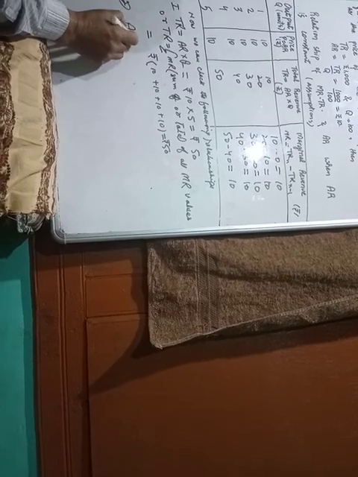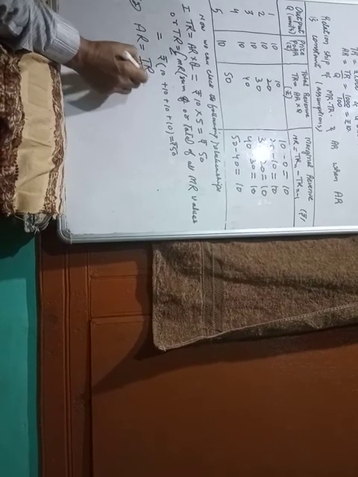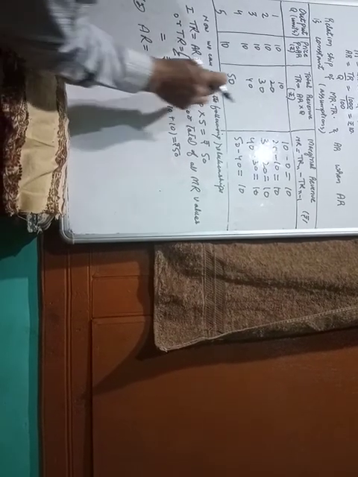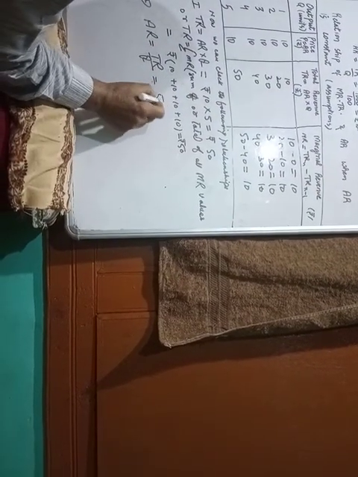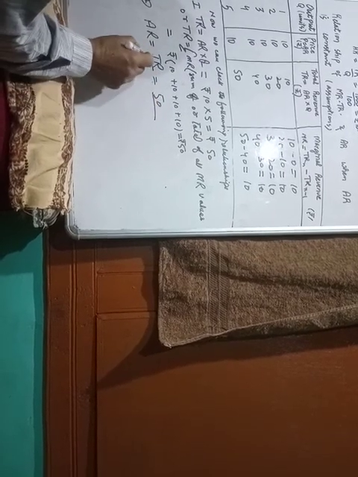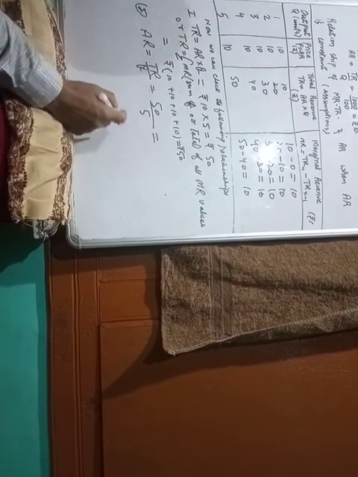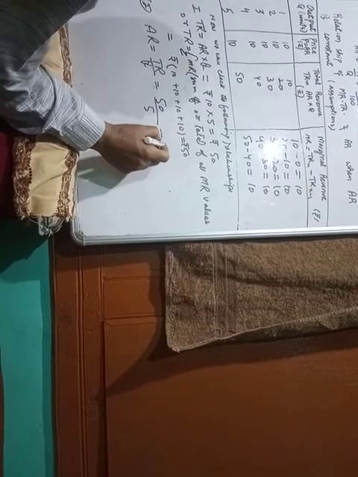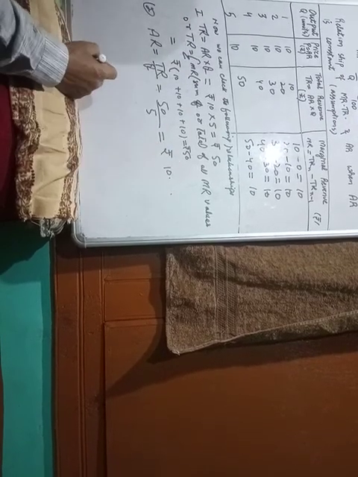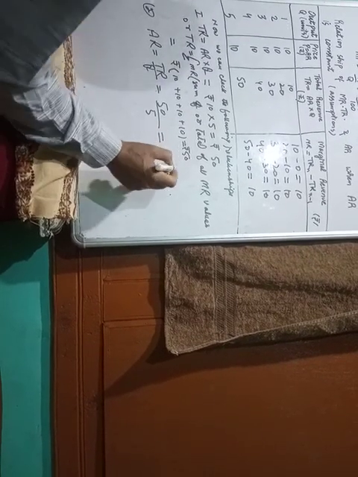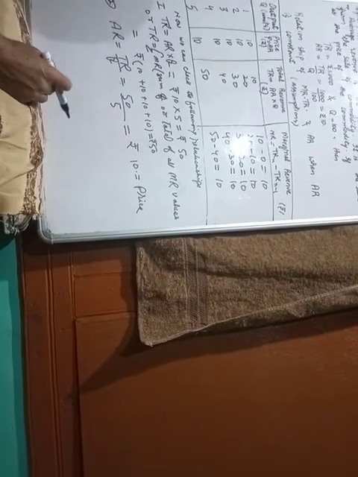Average revenue is equal to total revenue divided by Q. What is the total revenue? That is 50. Total revenue 50 divided by quantity 5. 50 divided by 5 is equal to rupees 10, which is equal to price, because price is the same.